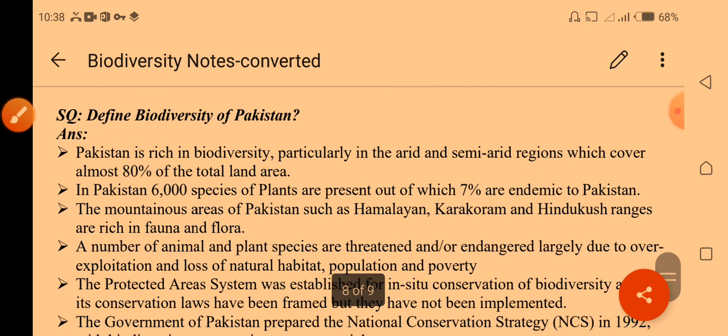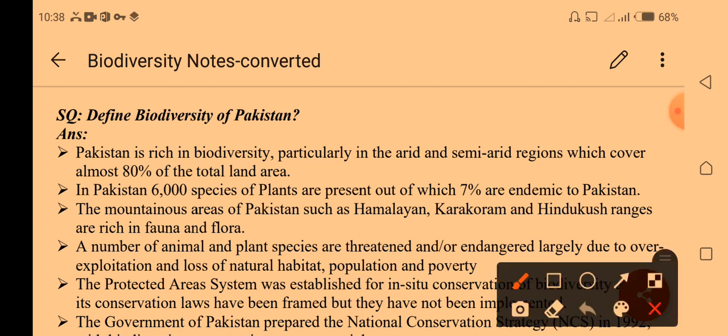The next one: define biodiversity in Pakistan. If we talk about Pakistan, it is naturally blessed by Allah Almighty. God has blessed Pakistan with natural resources.